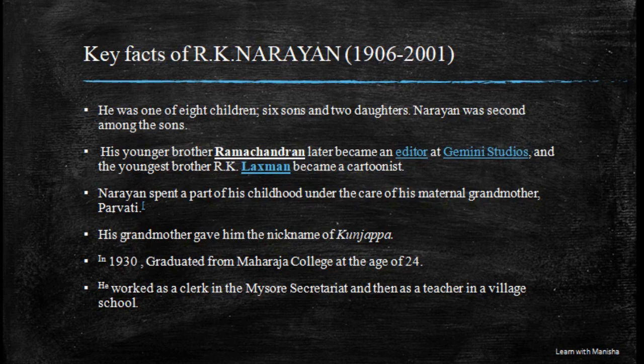And the last key fact of R.K. Narayan is that he worked as a clerk in the Mysore Secretariat and then as a teacher in a village school. So for earning his livelihood, before coming to his literary career, he worked as a clerk in the Mysore Secretariat, and after that as a teacher in a village school.